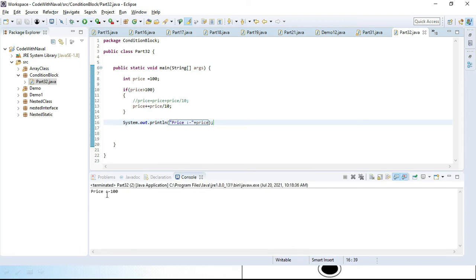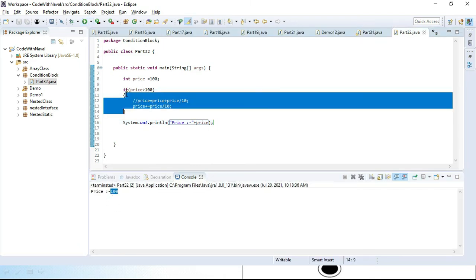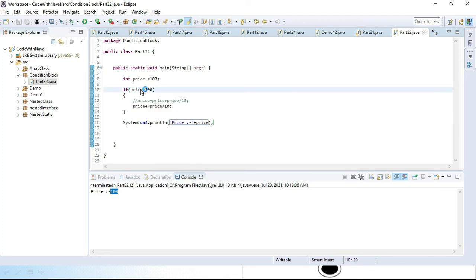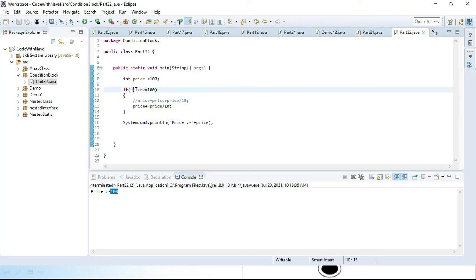You can see here we got a price of 100. The if condition didn't execute. Why? Because we mentioned greater than 100, not equal to or greater than 100. We only mentioned greater than 100. If I add equals, greater than or equal to 100, that means it should be equal or greater than 100. Right now the price is equal. Now let's save and run.